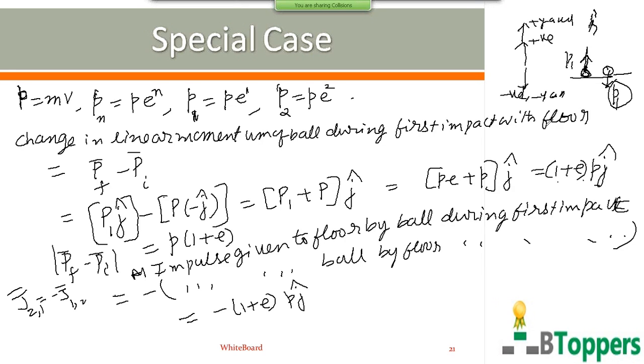So P1 can be taken as the magnitude of the initial momentum of the ball before second collision with the floor. So magnitude of change in momentum during first collision with the floor is P times 1 plus E. And P is the magnitude of initial momentum before first collision with the floor. In the same way, magnitude of change in momentum of the ball during second collision with the floor, you can write P1 times 1 plus E, where P1 is the magnitude of momentum just before the second collision. Similarly, magnitude of change in momentum during the third collision, you can write P2 times 1 plus E, where P2 is the magnitude of momentum after second impact with the floor, like that.